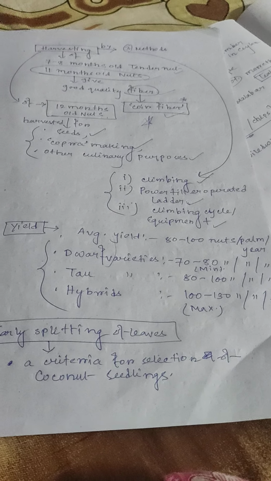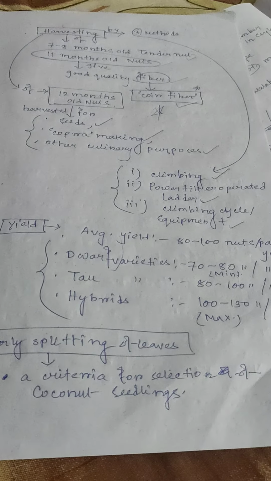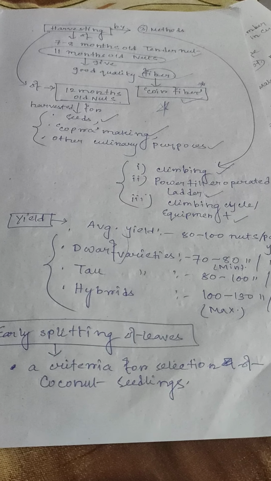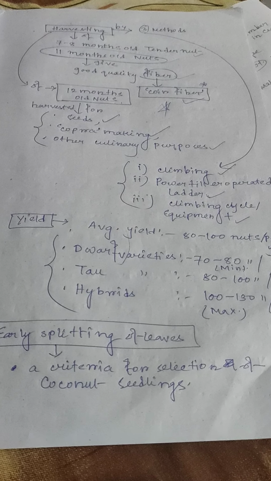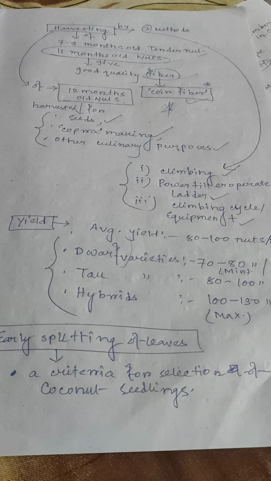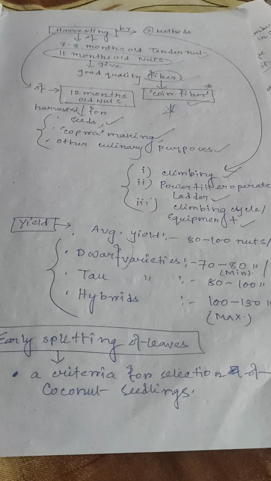So harvesting of 7 to 8 months old tender nut. 11 months old nuts give good quality fiber. 12 month old nuts harvested for seeds, copra making, other culinary purposes.